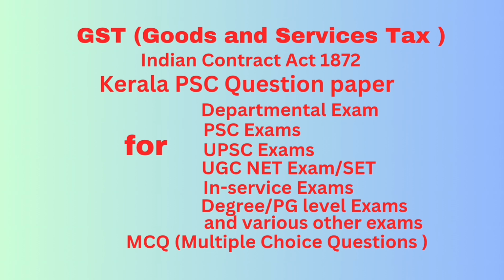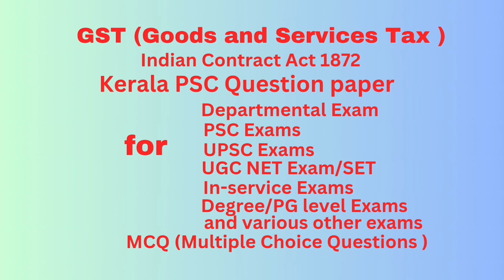Question number 21. Maximum validity period of certificate of registration issued to a casual taxable person and non-resident taxable person as per section 27 of the CGST Act 2017 is dash from the effective day of registration. Answer, 90 days.